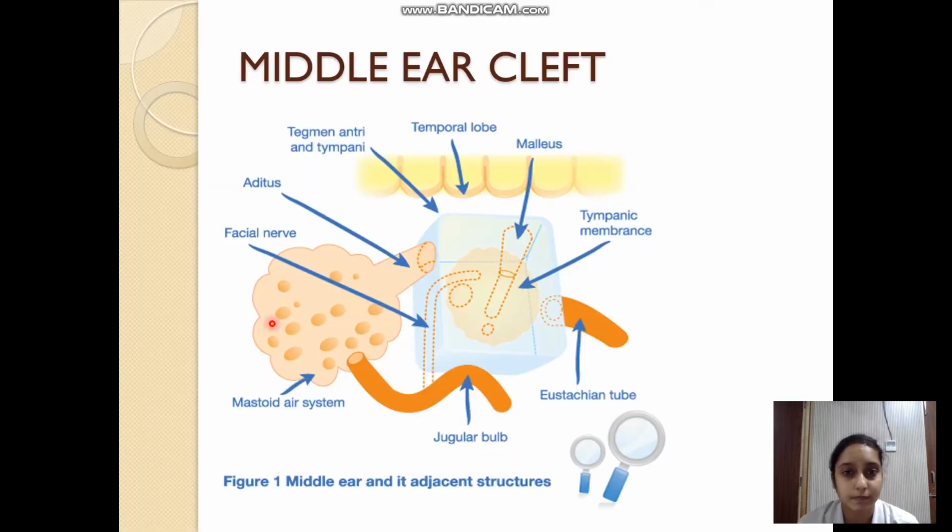See, these are the structures related to the middle ear cleft. Superiorly, the middle ear cleft is related to the temporal lobe of the brain through the tegmen antri and the tegmen tympani. This superior wall is the tegmen antri and the tegmen tympani. When it is eroded, the disease process enters directly into the temporal lobe via the meninges. Anteriorly, there is the eustachian tube. The infection can spread to the nasopharynx and pharynx, and infection of the pharynx can also be transmitted to the middle ear via this eustachian tube.